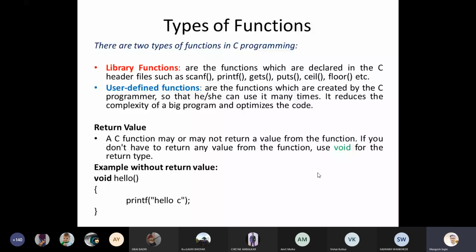So these are system defined. Once you declare a function like printf, inside that printf you write any message in double quotation, so that message will execute, and during the output you can see that message as it is. It is the work of that printf function. So those functions which are declared in C header files or in the C compiler or in the C programming language, these kind of functions we call library functions.